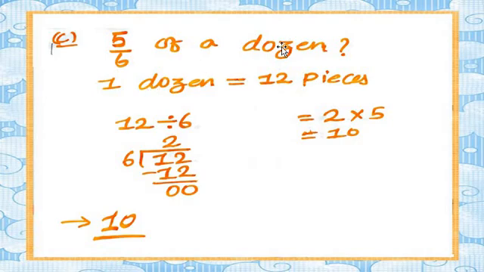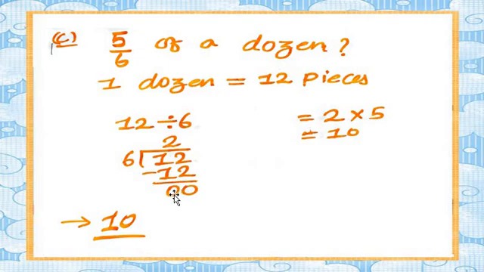So 5 upon 6 of a dozen. 1 dozen is equal to 12 pieces. 12 divided by 6. What, my dear students? Understood? So now in the table number 6, 12 will come. Where? 6 2s are 12. So 12 minus 12, how many? 0.